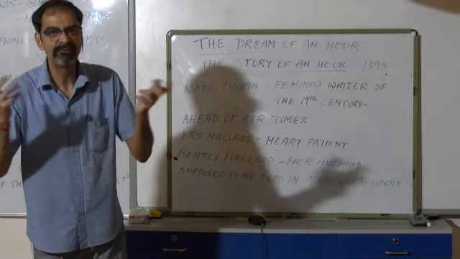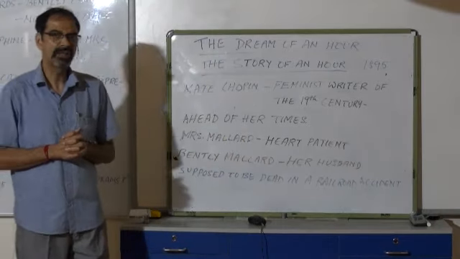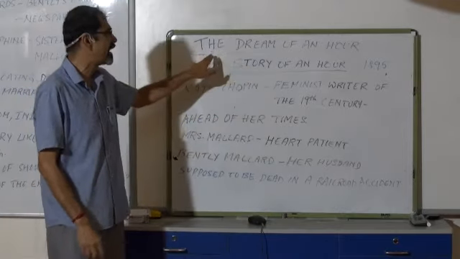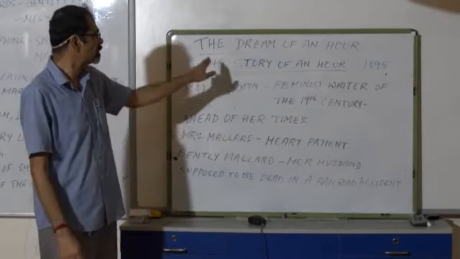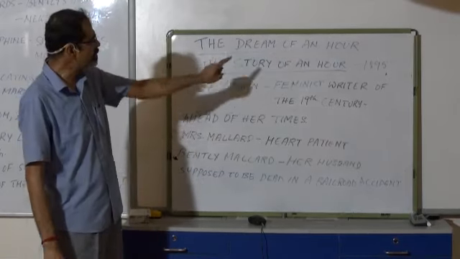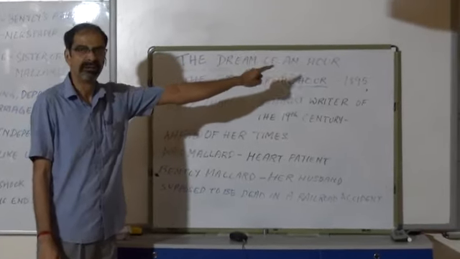So since we have finished the poems, today I'm going to start with the short stories. And the first story that I have chosen is The Story of an Hour. Now I have written something above that: The Dream of an Hour.